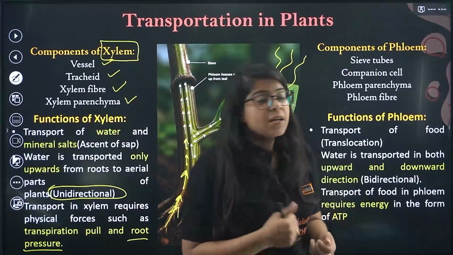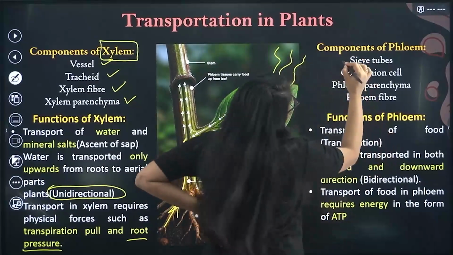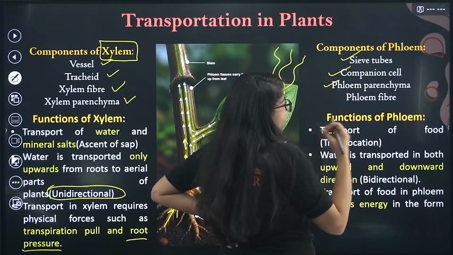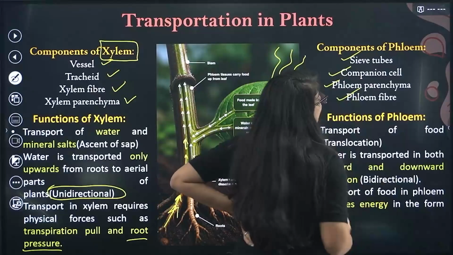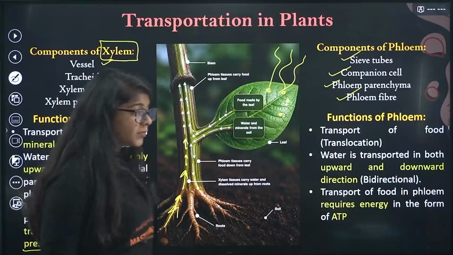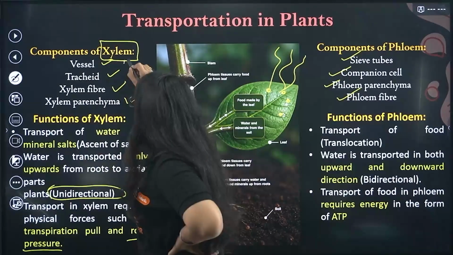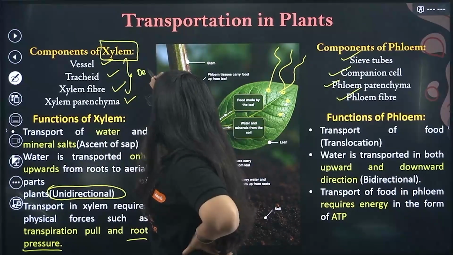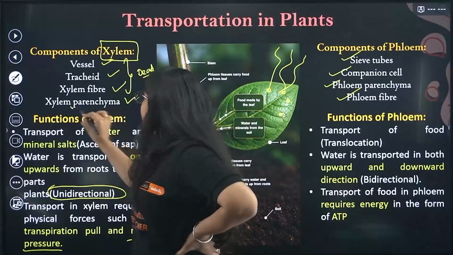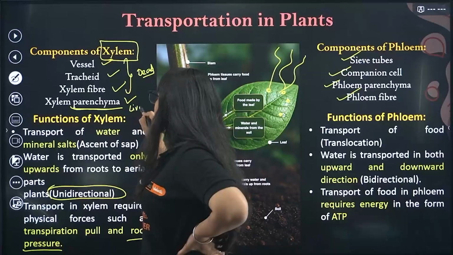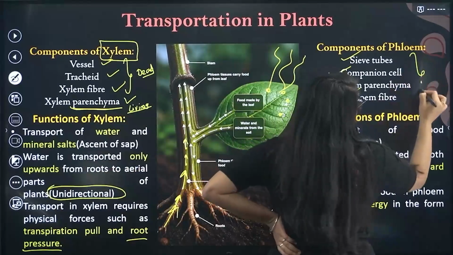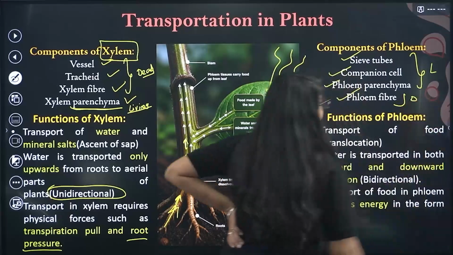Now, bacha, let's see what are the components of phloem. What is the phloem? So, okay, I'll tell you. The phloem, see, it has sieve tubes, it has companion cell, it has phloem parenchyma, and we have phloem fiber. It also has almost the same stuff. Done? Okay, one thing you need to know, in xylem, all these three things are dead. All these vessels, trachea, xylem fiber, this is dead. Only the parenchyma part is living, bacha. Okay, this is the only living part. Done. On the other hand, these three are the living parts, and this part is the dead part of phloem.